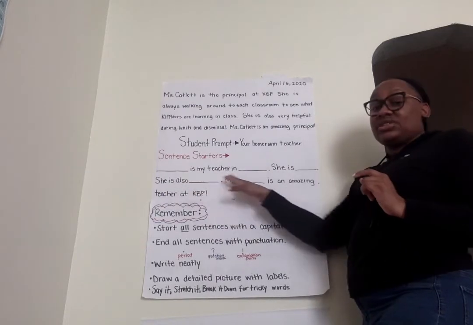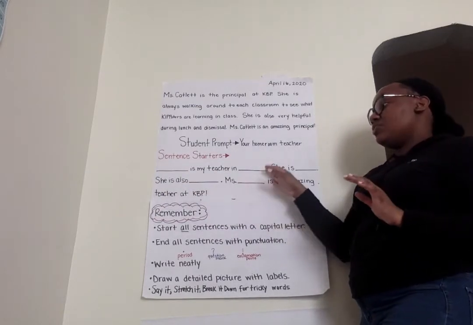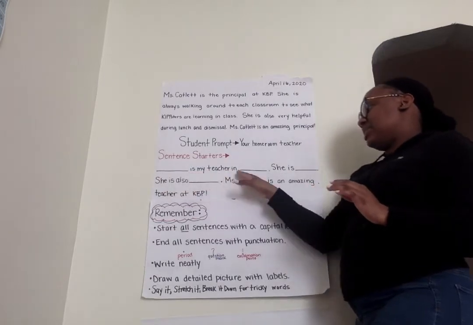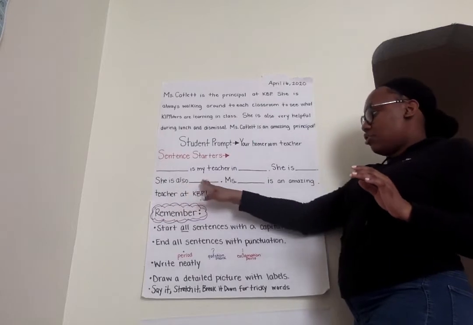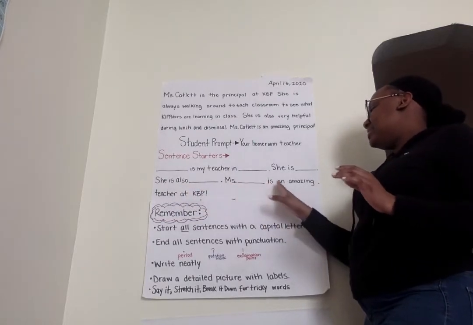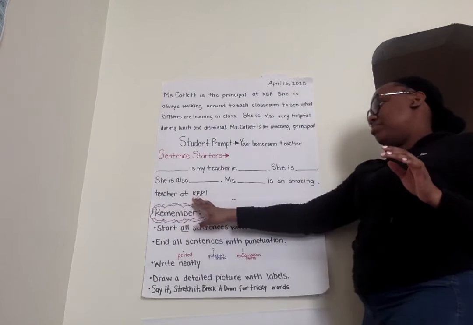So now I'm going to read your sentence starters without telling you what goes on the blanks. Blank is my teacher and blank. She is blank. She is also blank. Miss Blank is an amazing teacher at KBP.